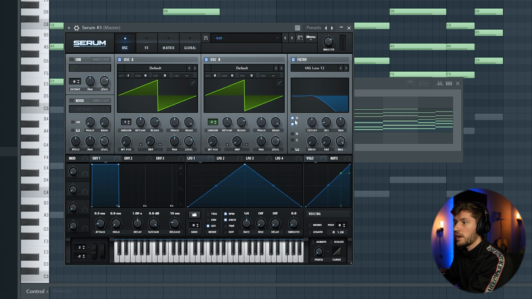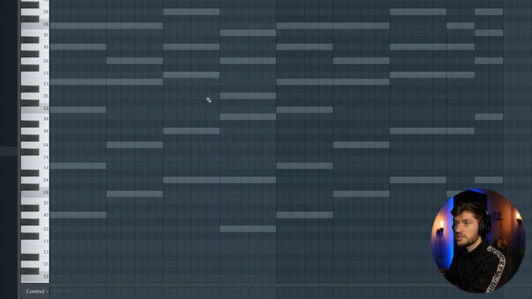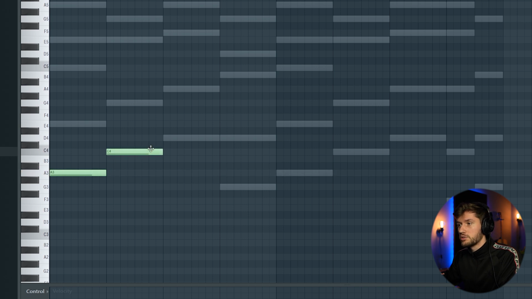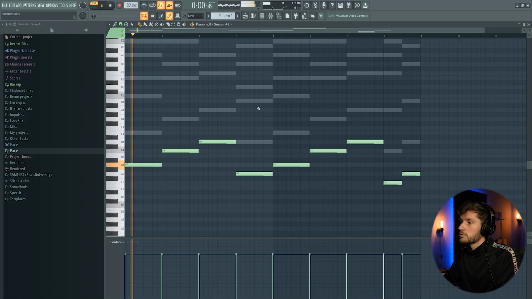Enable this filter, A and B. I'm going to use an MG low 24. This one. So we created a really deep bass, and I'm gonna just drag in the root notes like this. That's it.